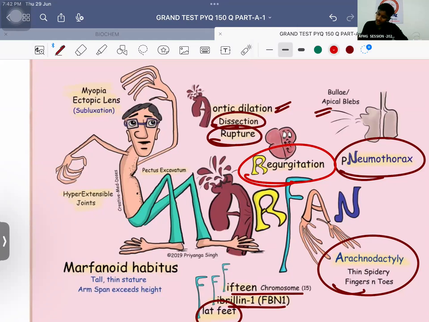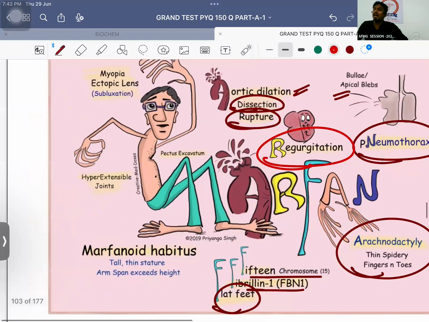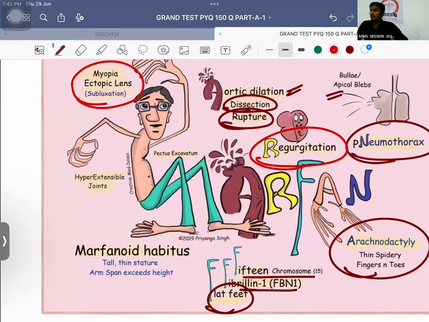Important. The patient will have ectopia lentis, which is nothing but lens subluxation or dislocation. Most common site for lens dislocation is superotemporal. Marfan syndrome is the most common cause of lens dislocation or ectopia lentis.